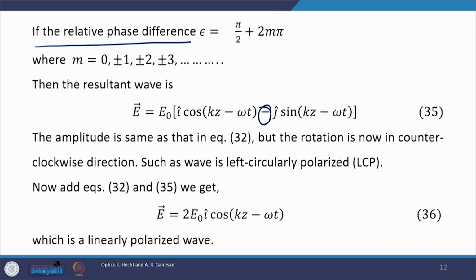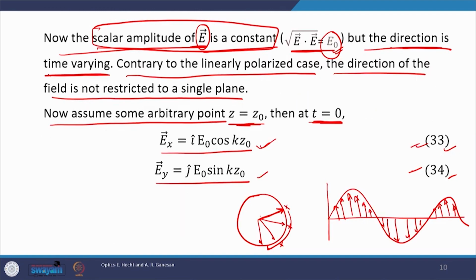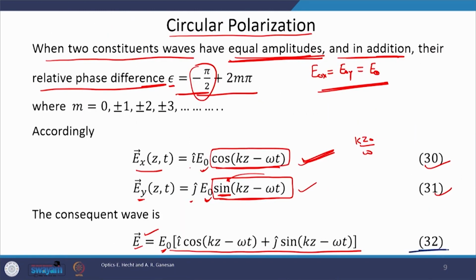And if this is the case, then the tip of the resultant field will trace a circle in an anti-clockwise fashion, and such a wave is called left circularly polarized or LCP. Okay. Earlier it was RCP, now it is LCP. Now, equation number 35 represents an LCP, while equation number 32 which is given here represents an RCP. Now, let us add these two equations.